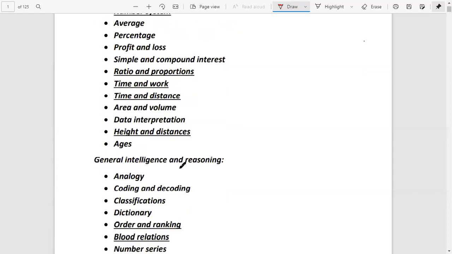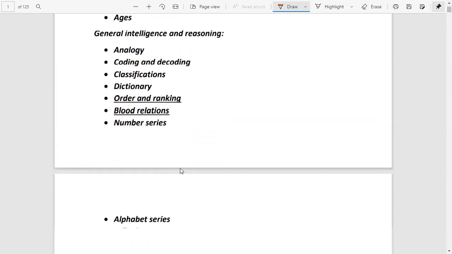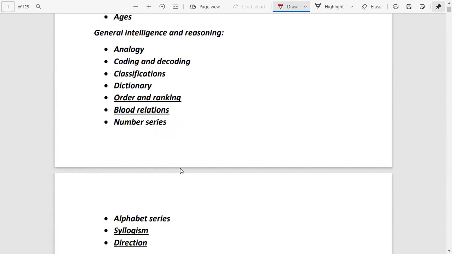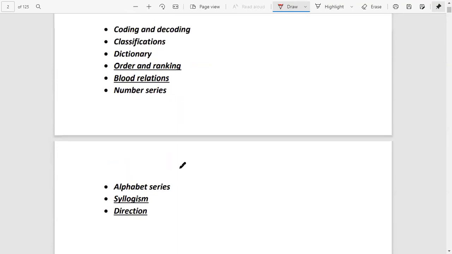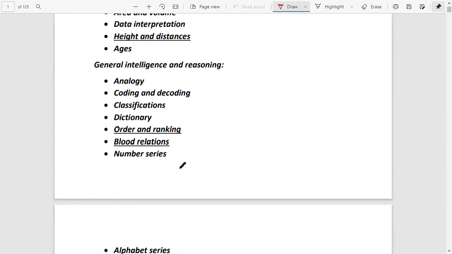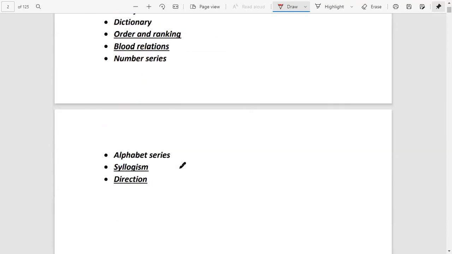Next one is general intelligence and reasoning. The reasoning section includes analogy, coding and decoding, classification, dictionary, order and ranking, blood relations, number series, alphabet series, logical sum, direction. The important ones are order and ranking, blood relation, syllogism, direction.